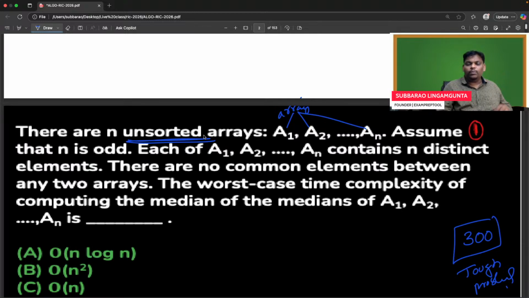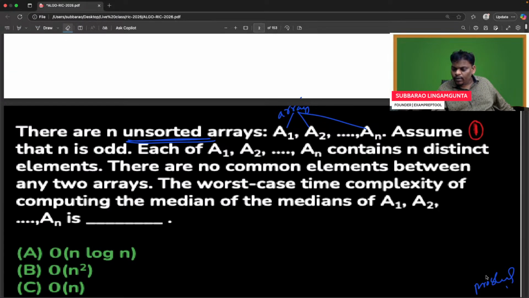Let's see how many people will give answer. Let me check. Everyone try this.